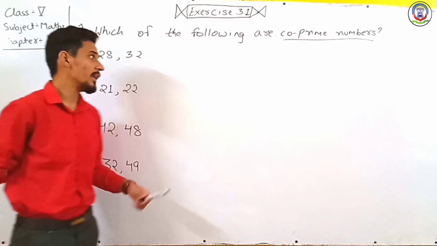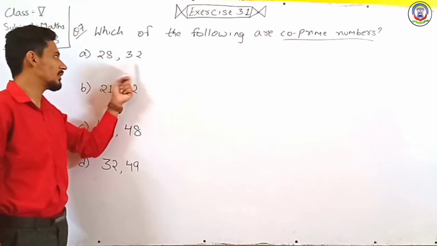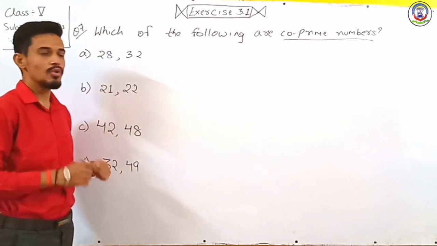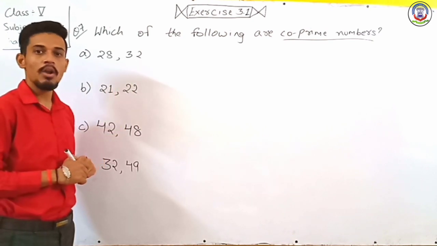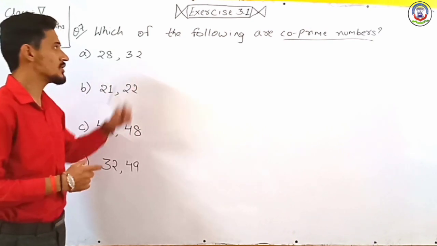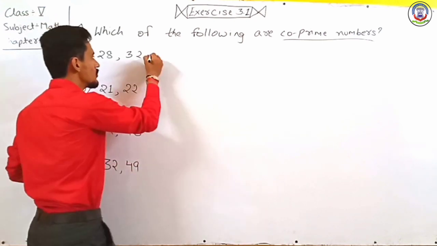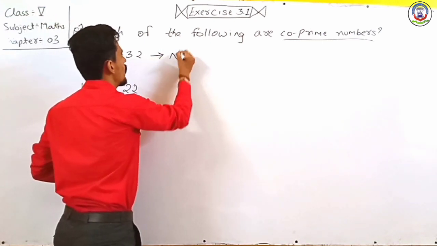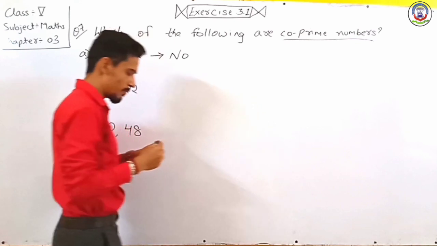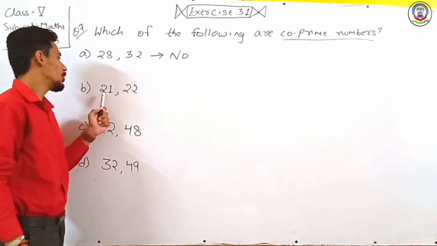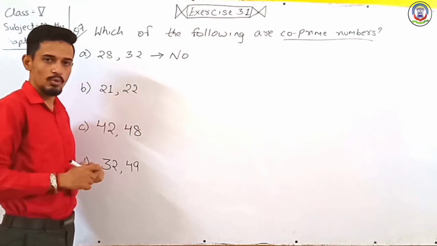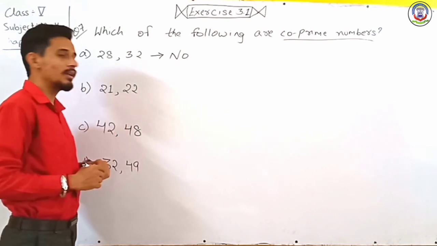So at first we have 28 and 32. So 28 and 32 come in the table of 2, so it is not a co-prime number. So we write here no, it is not a co-prime number. Next we have B, 21 and 22.